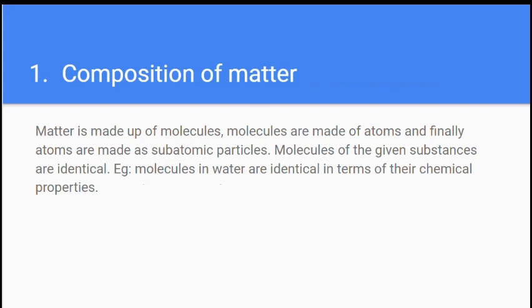Composition of matter. Matter is made up of molecules. Molecules are made up of atoms. And finally, atoms are made of subatomic particles. Molecules of the given substances are identical. Example, molecules in water are identical in terms of their chemical properties. So I hope you understand this. Let's get into the second one.